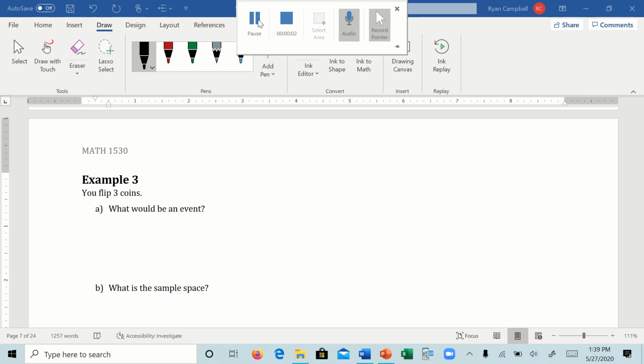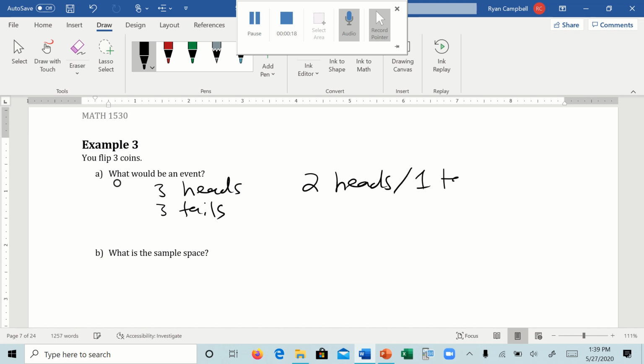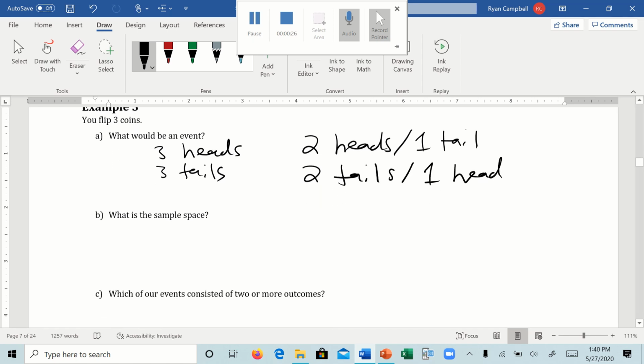All right. So, example number 3, you flip 3 coins. What would an event be? So, obviously, given what we did, you would either have 3 heads, 3 tails, 2 heads and 1 tail, or 2 tails and 1 head. So what would the sample space be?